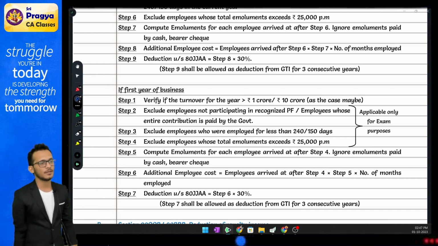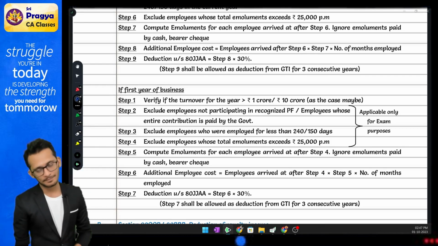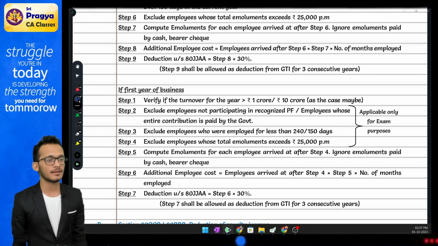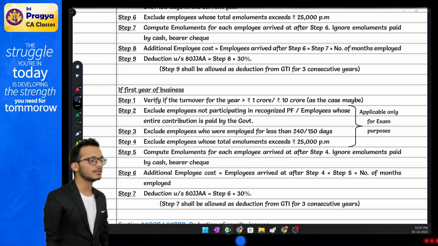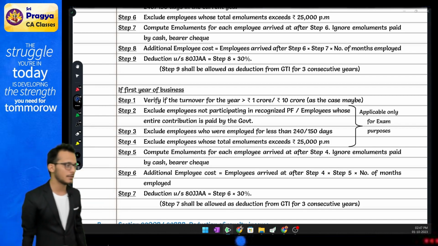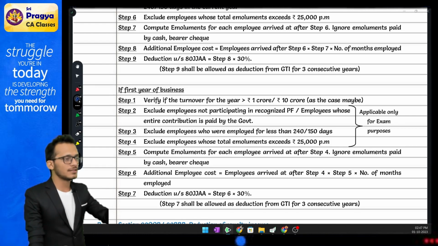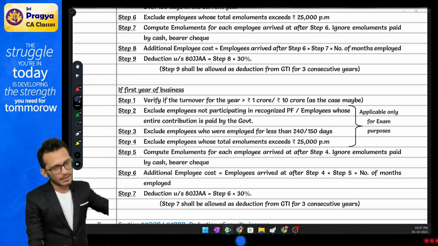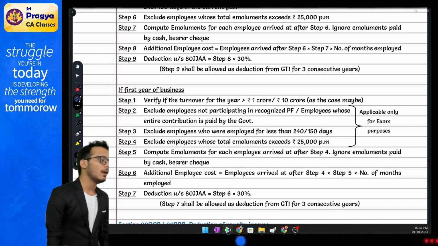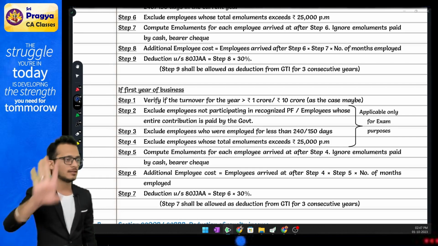They're coming and saying, boss, if I find out that you're a slab rate person, and your agriculture income in the current year has gone more than 5,000, I will call you a partial integration person, in which case what I will require from you is, I will want you to first compute tax on all income assuming agriculture income is taxable.